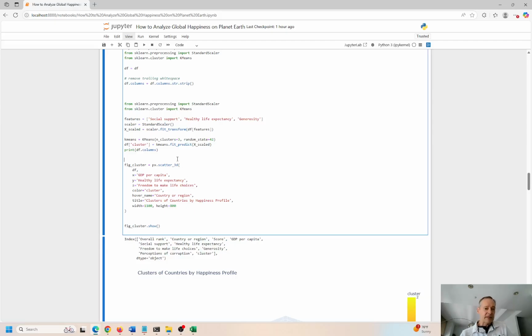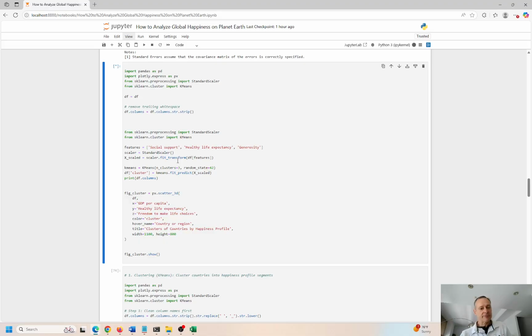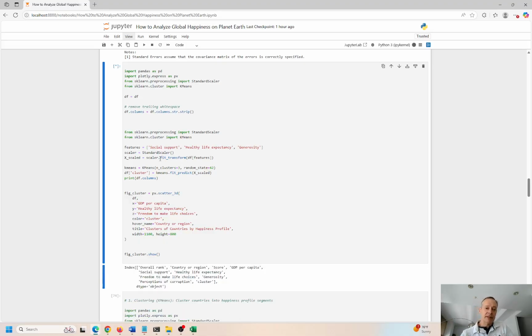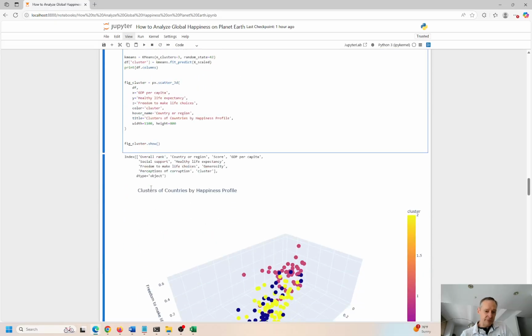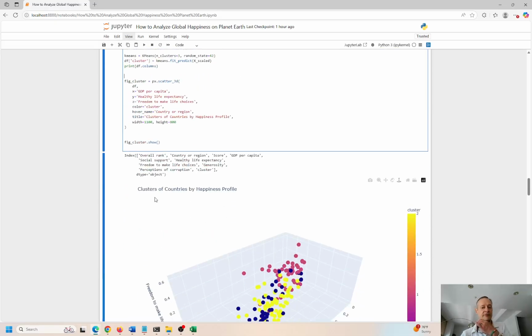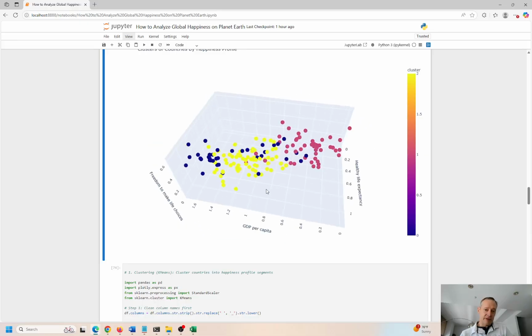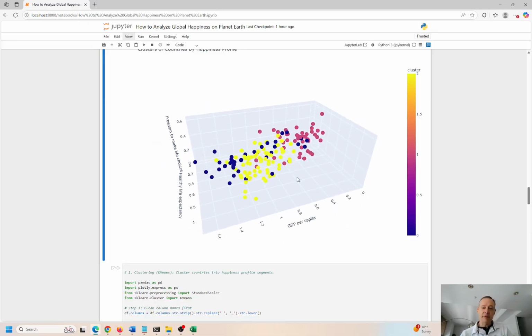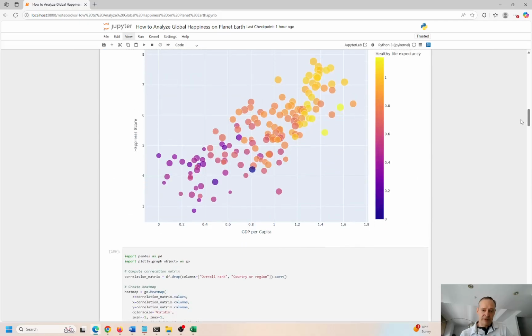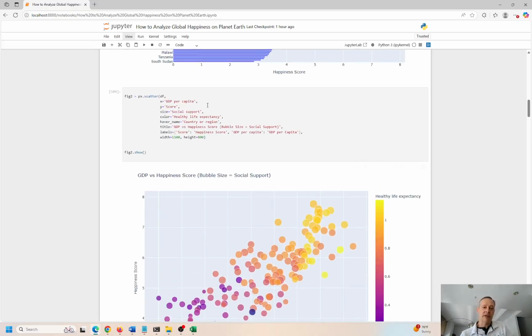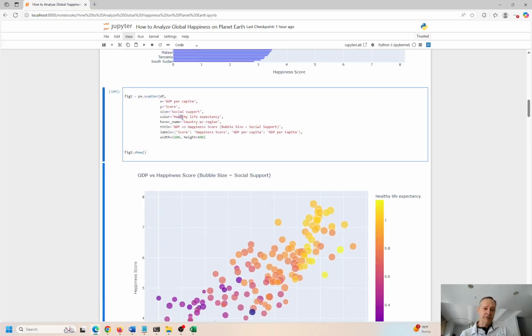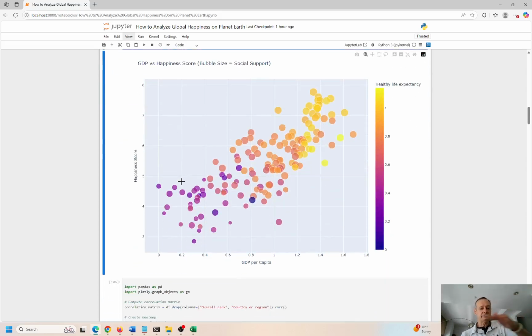Let's look at an example of a country map, and we're going to use Plotly again. You'll see this in almost all my videos. I use Plotly. I'm sorry, a country map is later. So this is a 3D cluster map of the happiness based on 3 different criteria. It's a 3-dimensional chart. This was like a 2-dimensional chart, but the third dimension is the color. The color is health life expectancy. On the axes, we have GDP per capita and happiness score.